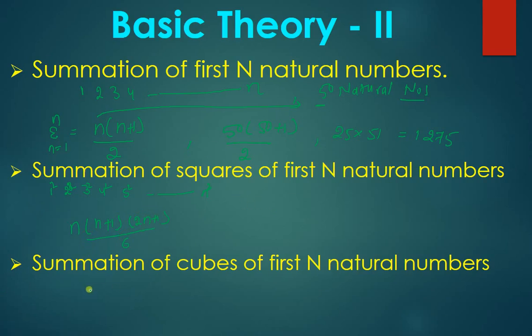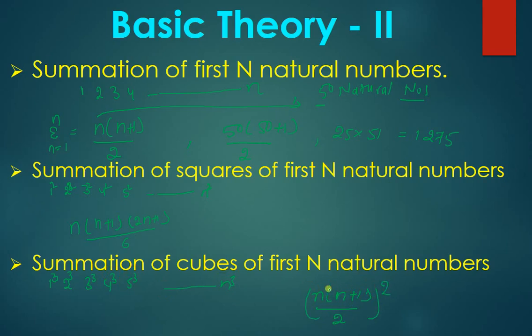Next is summation of cubes of first n natural numbers. The example is 1 cube, 2 cube, 3 cube, 4 cube, 5 cube till n cube. The formula is n into n plus 1 by 2, whole square.